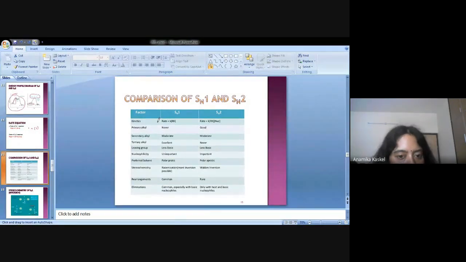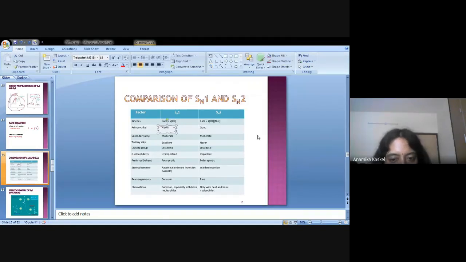Primary alkyl halide. We have to discuss the structure, and next class we will discuss the structure. Primary alkyl halide never gives, or gives a very small amount of, SN1 reaction, but in SN2 reaction, primary alkyl halide gives a higher amount of SN2 reaction.